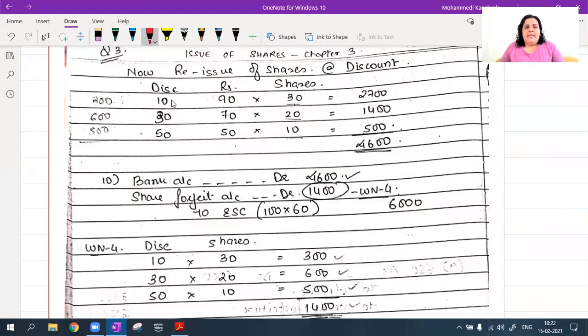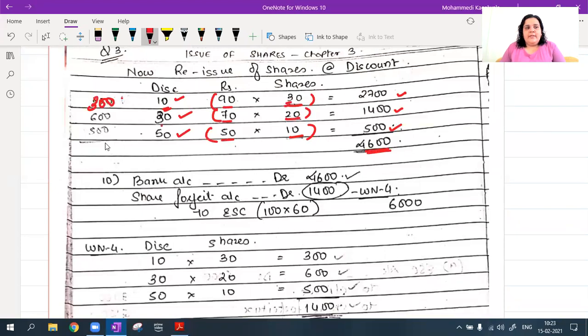On 30 shares at rupees 90, so 10 rupees discount. 20 shares of Abhijit at rupees 70, so 30 rupees discount. And 10 shares of Mr. Amitabh at 50 rupees, so 50 rupees discount. The amount which I'm going to receive will be 2,700 plus 1,400 plus 500. It will be 4,600 I'll receive in my bank. So this 30 into 10 is 300, the discount.